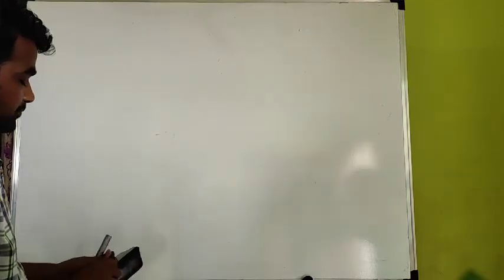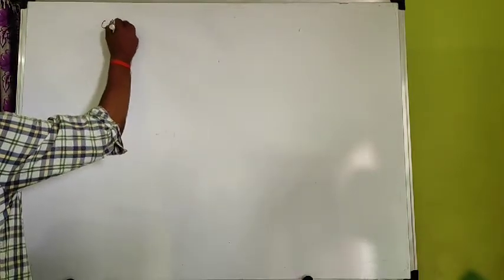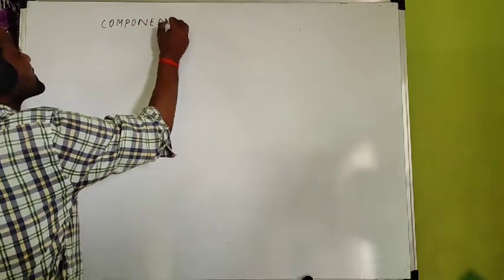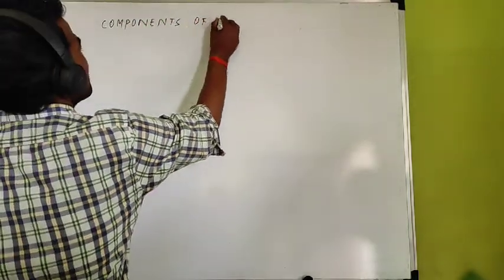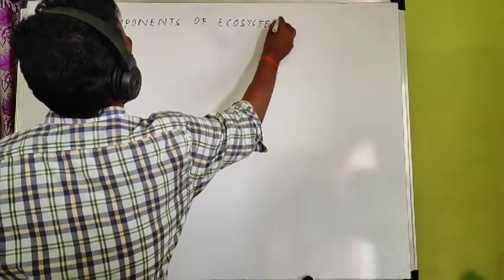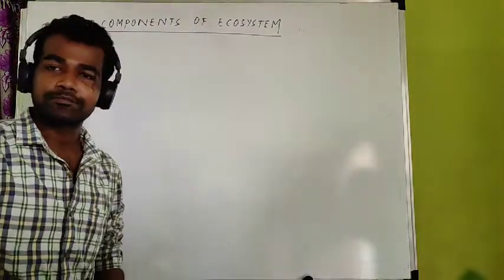So today we will start with the components of ecosystem. Components of ecosystem. Component means parts.